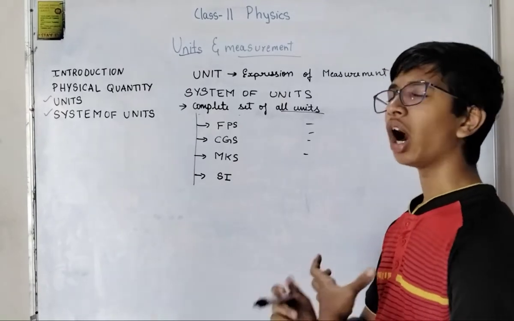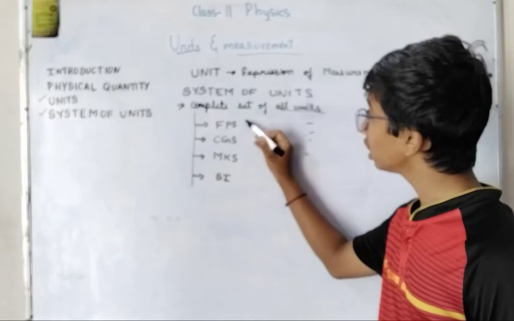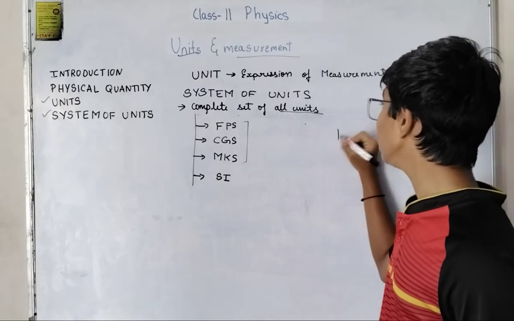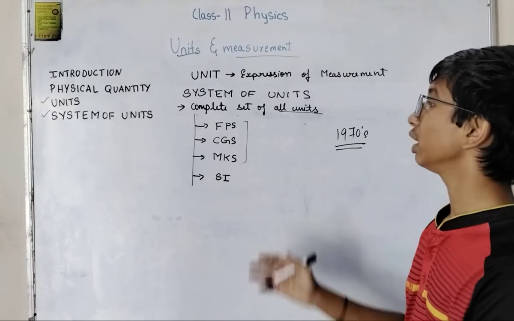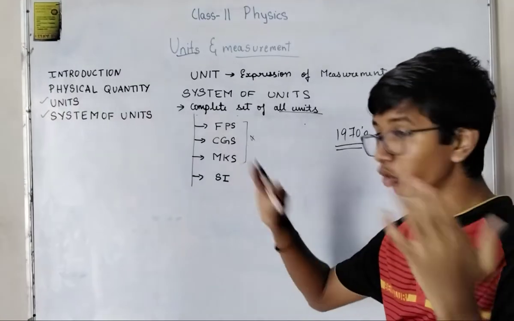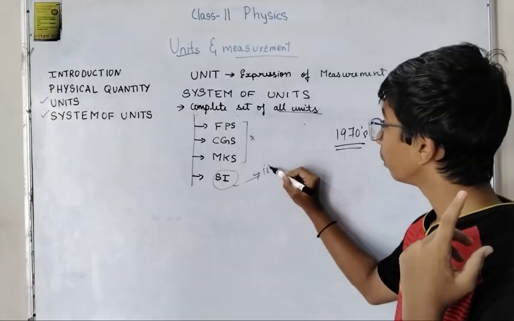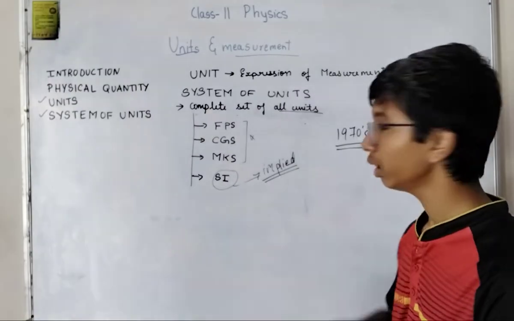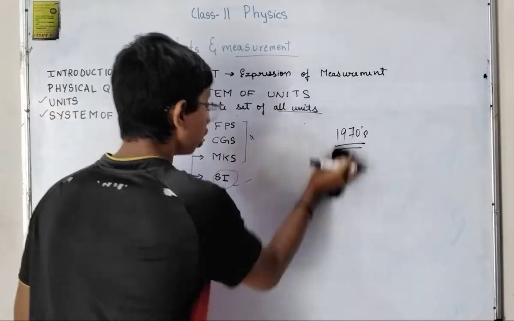So we used to follow, very long ago our ancestors were following these three systems, but in 1970s in an international meeting these were removed and this system was implemented. So what is this system?